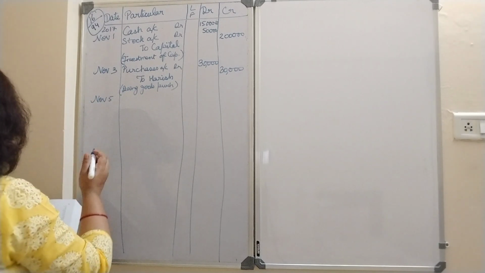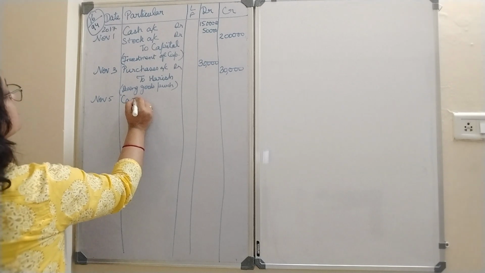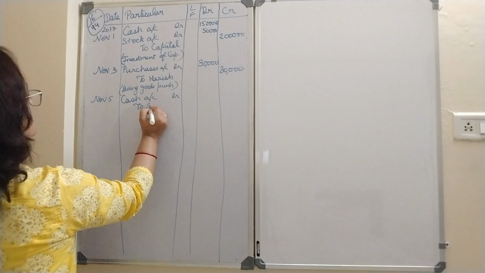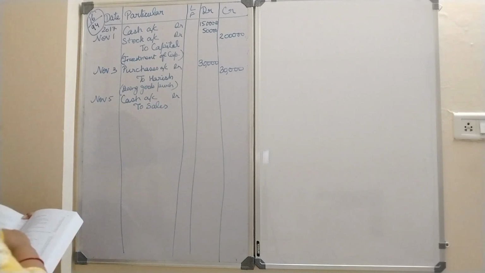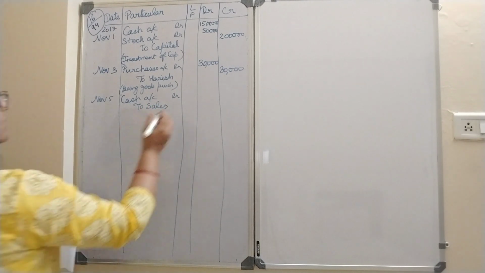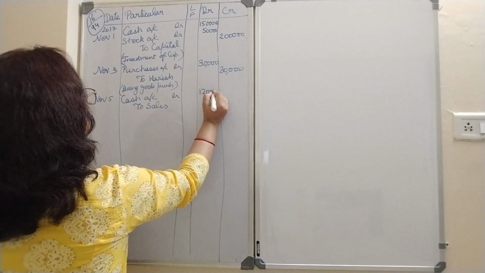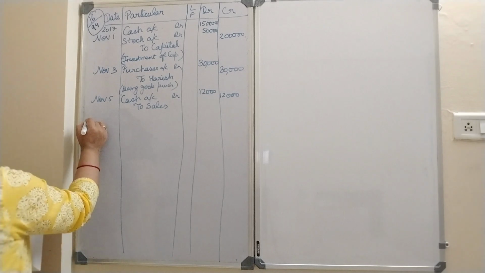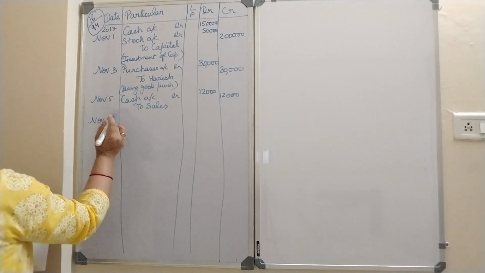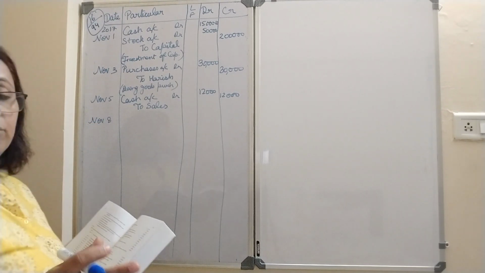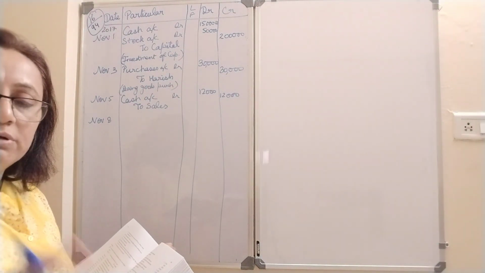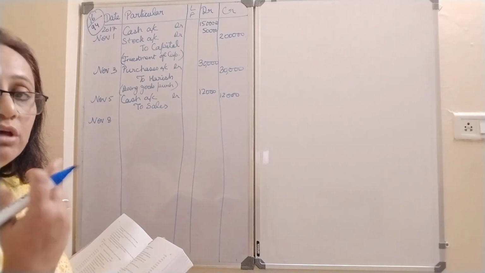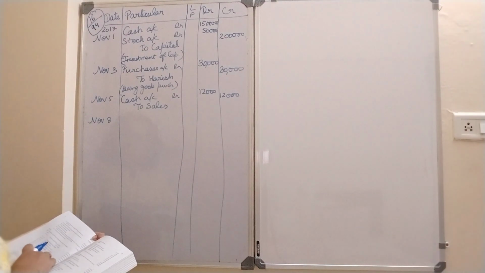Sold goods for cash. What I have received, debit what comes in, cash to sales. Sales is always credited. 12,000. I am not writing the narrations, just quickly finishing the journal entries. It doesn't mean you don't have to write them, you have to write them. But I know by this time you are expert in writing the narrations, right? I have to now explain more of ledger, how we are posting, that is why I am ignoring them.